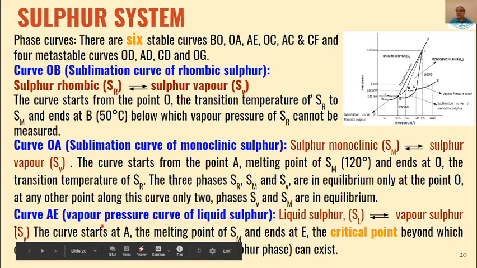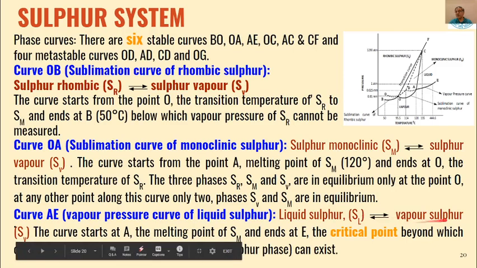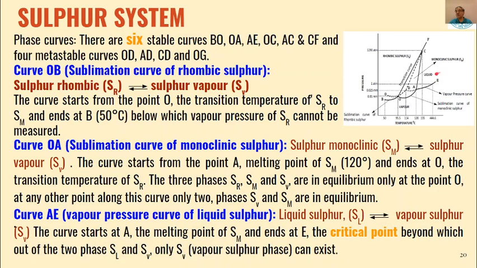Then is curve AE. So that is A to E. There is an equilibrium between liquid sulfur and vapor sulfur. And E is the critical point beyond which we cannot distinguish between liquid sulfur and vapor.